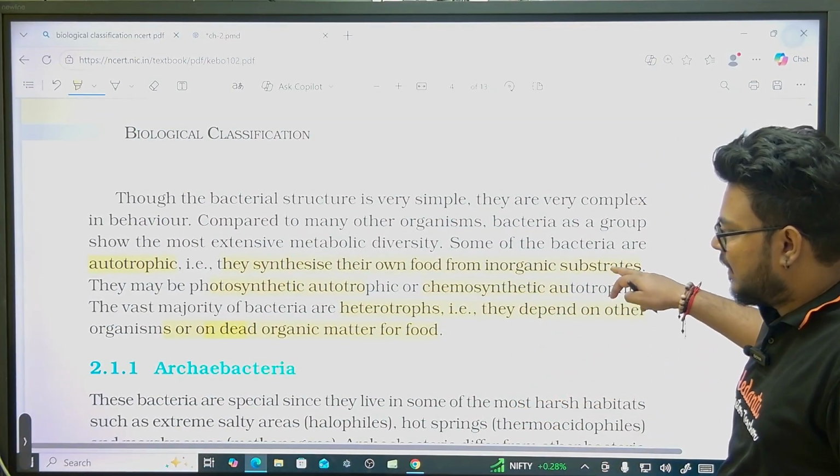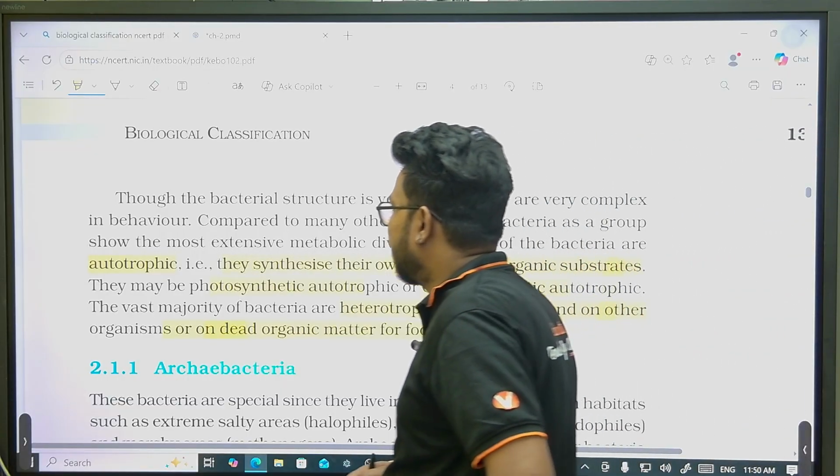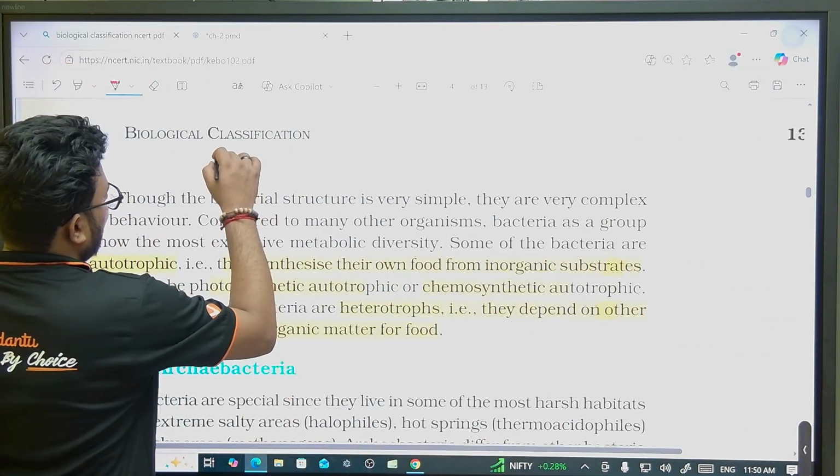Now if we talk about archaebacteria, in archaebacteria there are three groups. What are the three groups? We have halophiles.